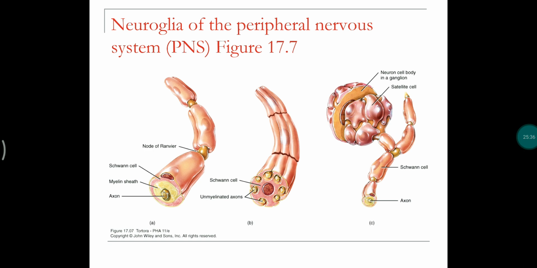So here you can see the oligodendrocytes, which form the myelin sheath in a nerve bundle, meaning a myelinated nerve bundle, and also the Schwann cells and satellite cells.